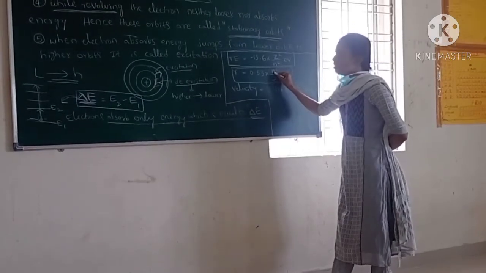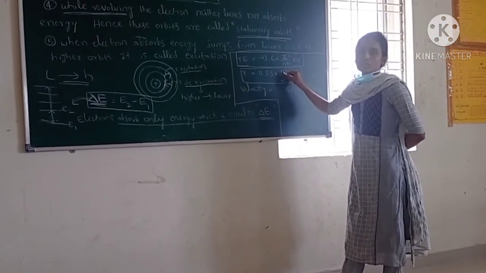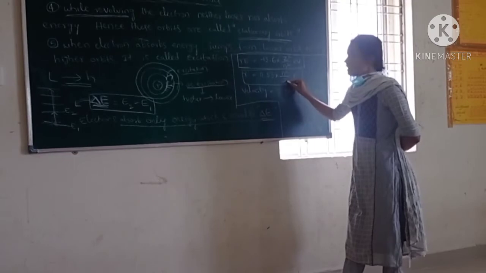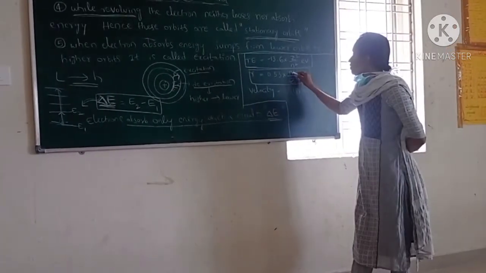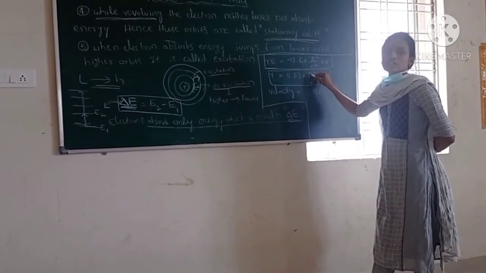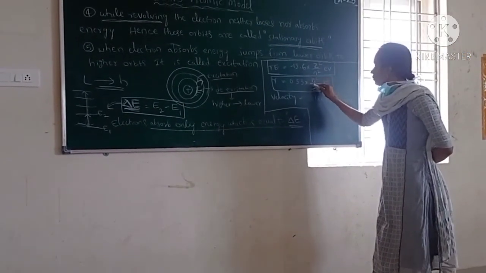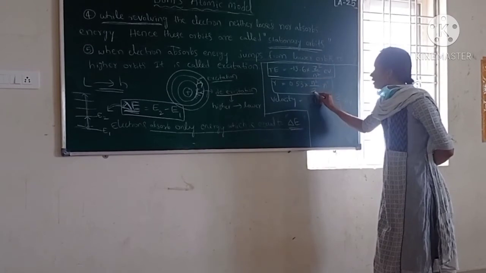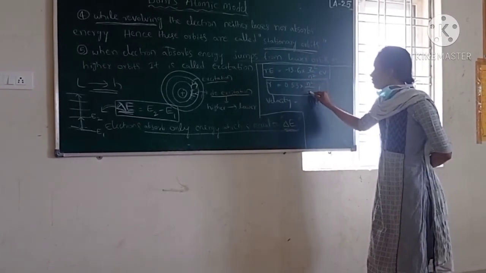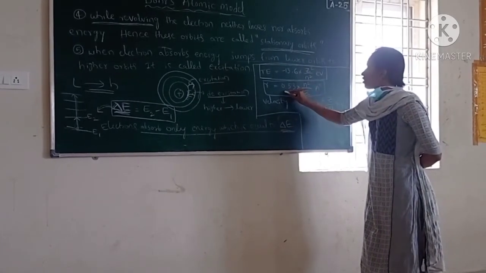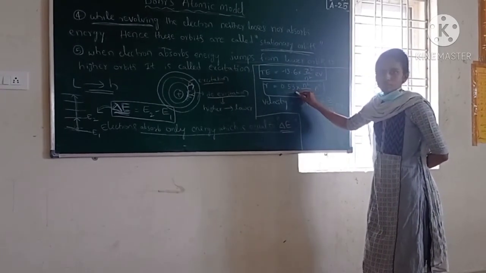Here n is the orbit number or shell number, and Z is the atomic number. Suppose you want to calculate the first orbit of the hydrogen atom. We substitute 1, and the atomic number of hydrogen is also 1. If you substitute 1 and 1, you will get the radius of the hydrogen atom.